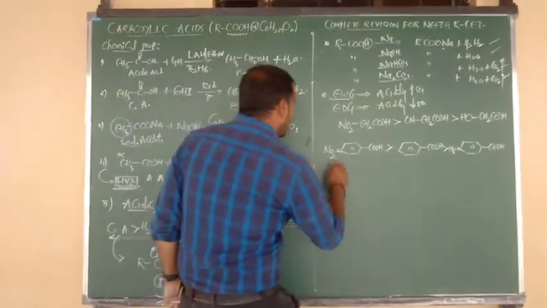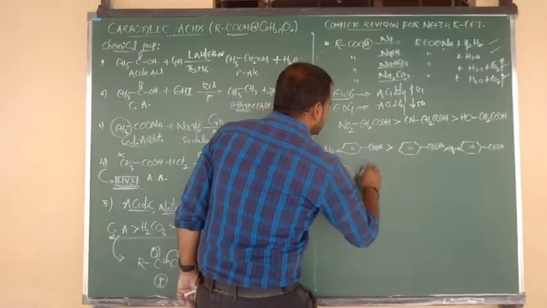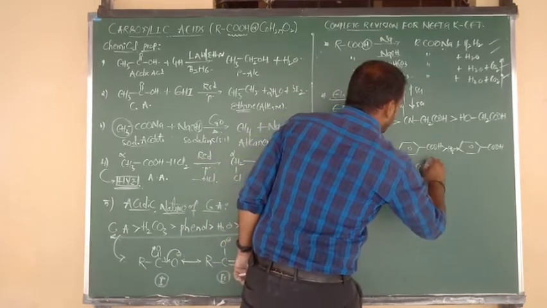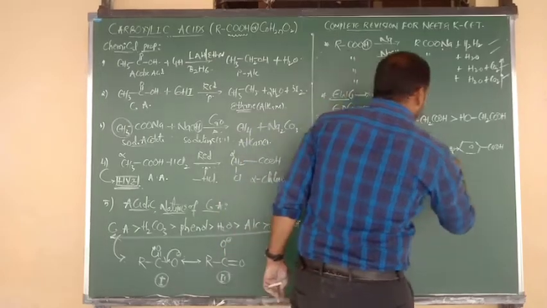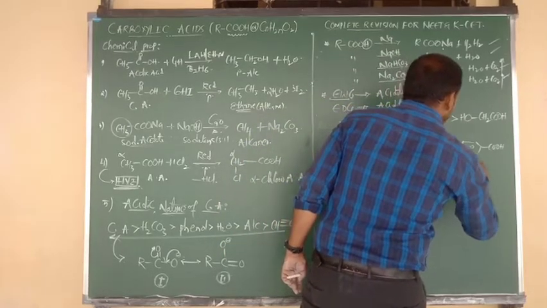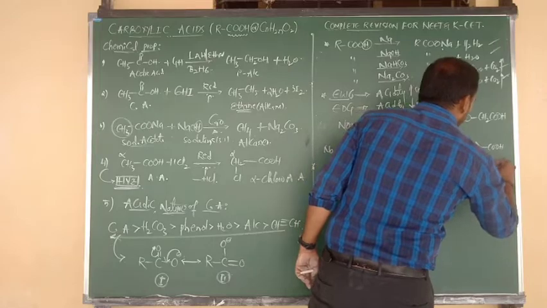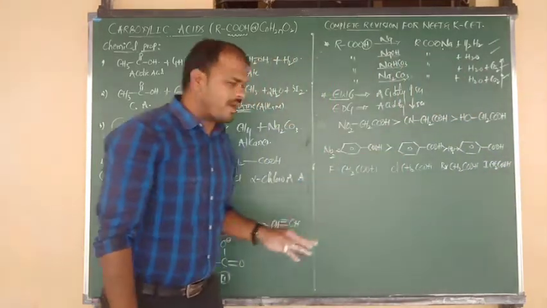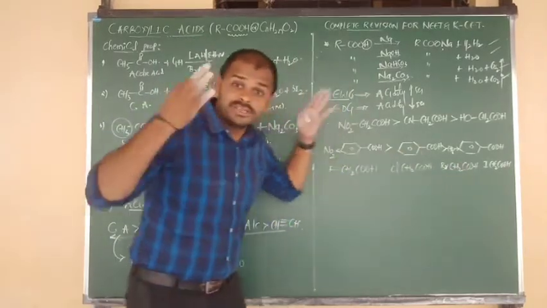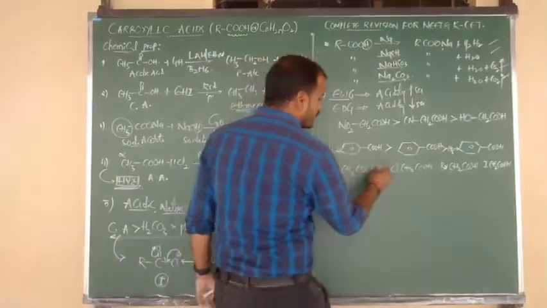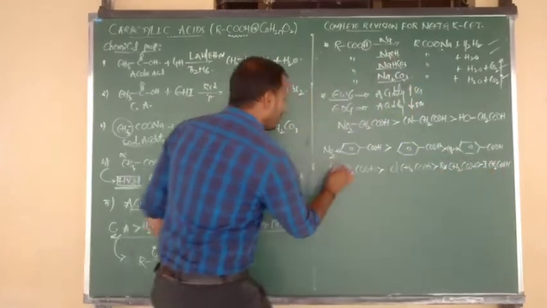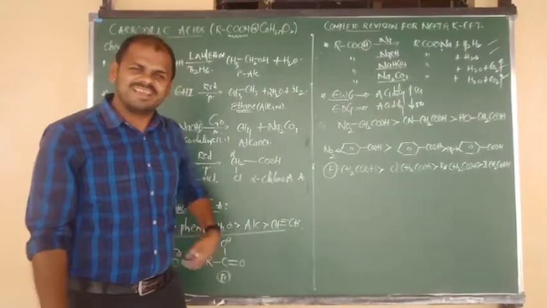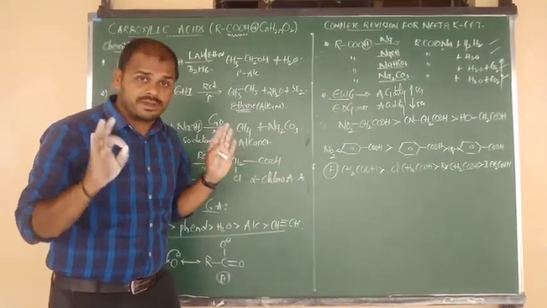Next, one more example. Fluoroacetic acid, FCH2COOH, chloroacetic acid, ClCH2COOH. Next one is bromoacetic acid, BrCH2COOH. Next one is iodoacetic acid, ICH2COOH. All of them are acetic acid forms, but here fluorine, chlorine, bromine, iodine are strong electron withdrawing, fluorine especially due to more electronegativity. So more withdrawing nature, more acidic nature. Withdrawing, acidic nature increases. Understood? Like that, we can consider so many examples.